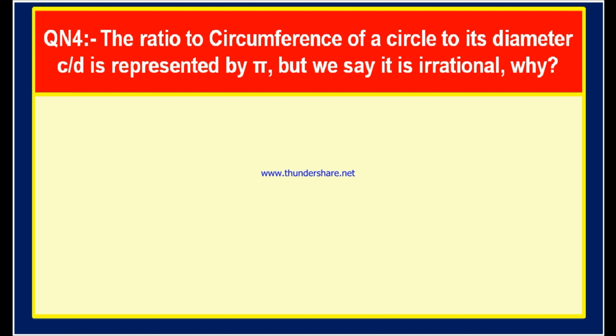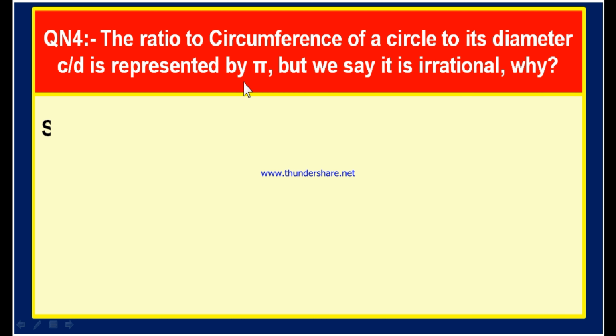And why? Here, the circumference of the circle may be denoted by the letter C, and the diameter of the circle may be denoted by the letter D. Then the ratio between circumference and diameter is nothing but the division. Either you can write this as C is to D or C divided by D. We know that this value is pi. What type of number is pi? Here, this pi is an irrational number. Why is it an irrational number? This is the question.